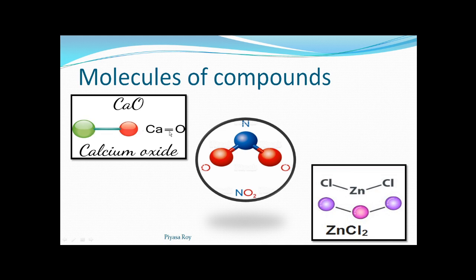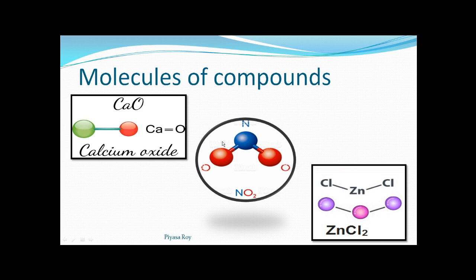Actually there is a double bond. So with this bond, calcium and oxygen are attached together to form a molecule of calcium oxide. Here also the ratio is fixed. Here the ratio of calcium to oxygen is 1:1. One calcium atom and one oxygen atom, so the ratio will be 1:1.